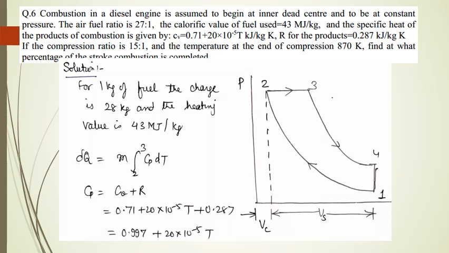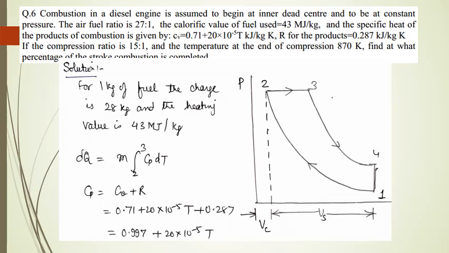Combustion in a diesel cycle is assumed to begin at inner dead center and to be at constant pressure. The air fuel ratio is 27:1. The calorific value of the fuel used is 43 megajoule per kg, and the specific heat of the products of combustion is given by Cv is equal to 0.71 plus 20 into 10 raised to power minus 5 T, where T is the variable and the value of Cv has to be in kilojoule per kg per Kelvin.